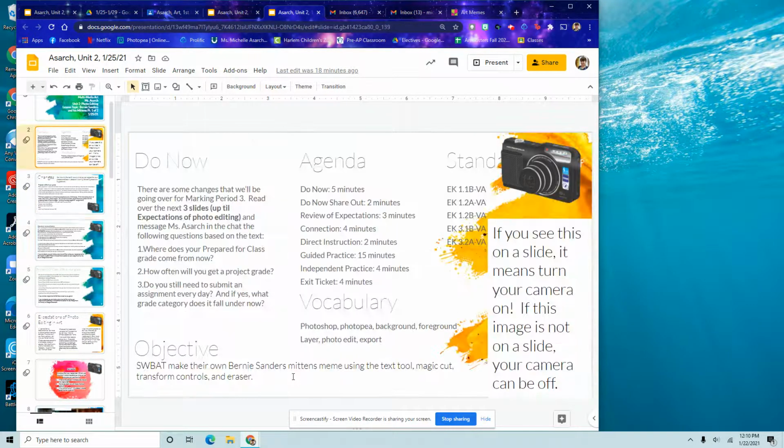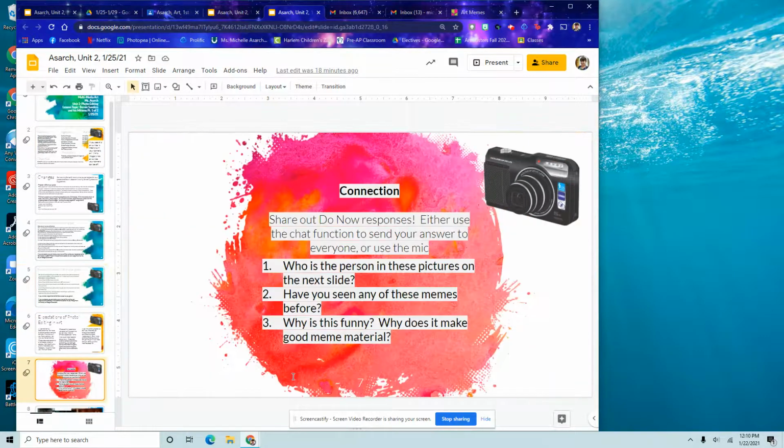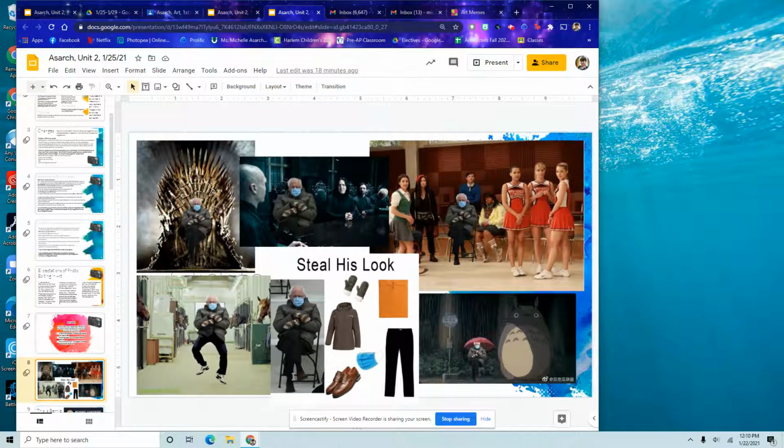One other thing that is new is if you see this little digital camera on a slide, that means during class, have your camera on. That's just something to help. There is the connection. It requires you looking at the next slide and responding to that on Google Classroom.